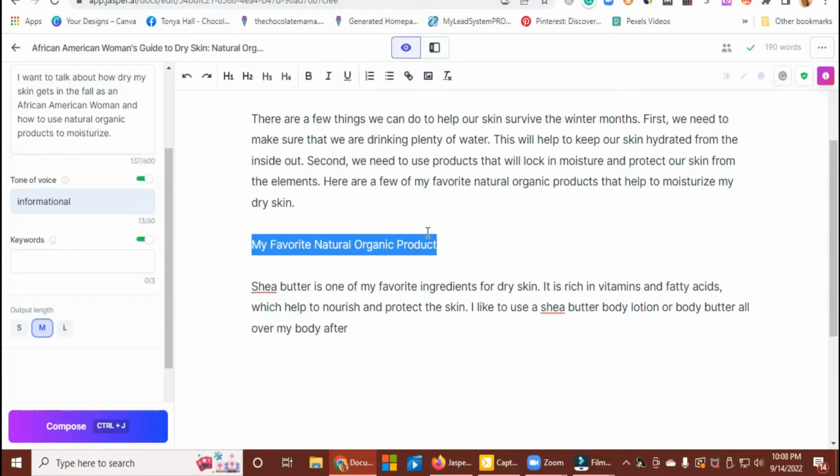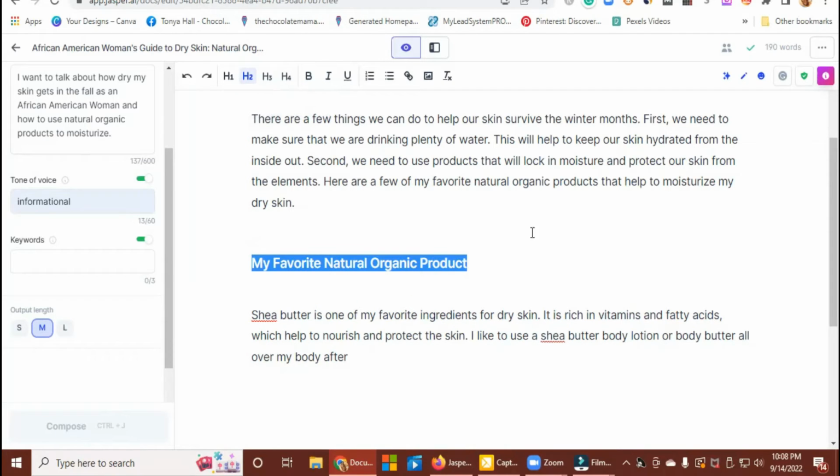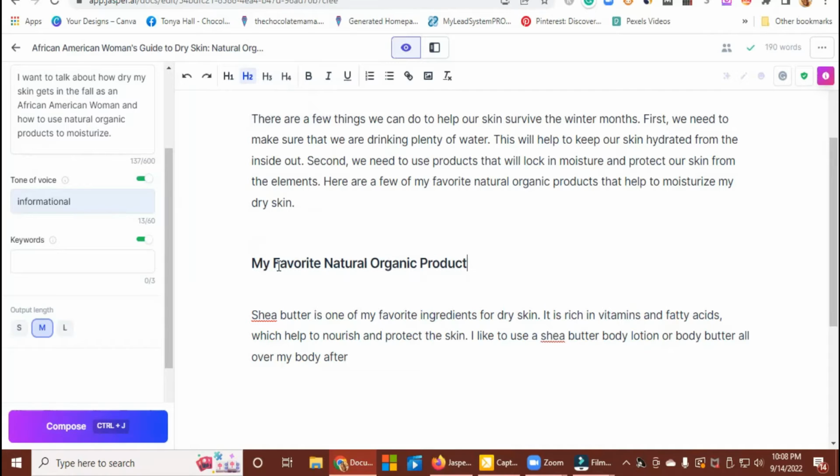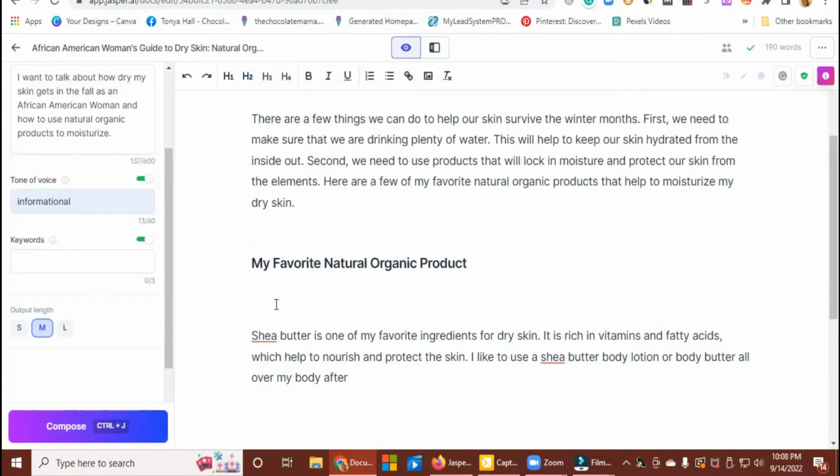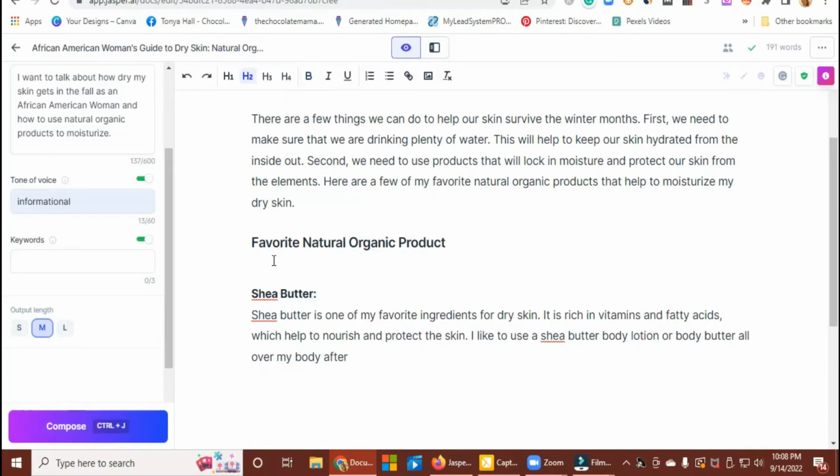I'm going to go ahead and bold that, or actually make that an H2, because that's going to be my title, and then it'll pick right back up. So I'm going to do shea butter, and then we're going to make this bold. So there we go. So now I'm starting with this. And so now, favorite natural organic products.